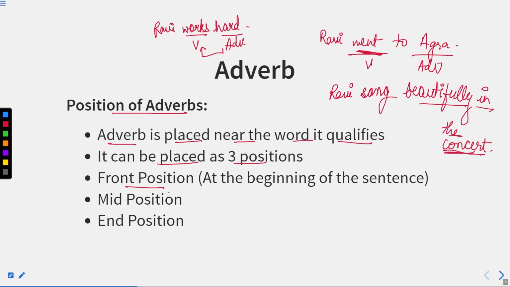In the concert is also an adverb because it is showing the place. Beautifully is an adverb of manner, and in the concert shows place. Now we can see that one adverb is in the middle of the sentence and the other adverb is at the end of the sentence. So it can happen that an adverb can be in the middle of the sentence as well as at the end, and it can be in the beginning of the sentence as well. So there can be various positions of an adverb. Now let us proceed.